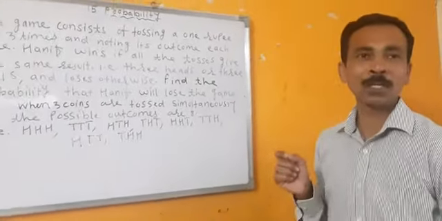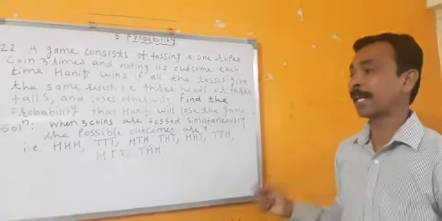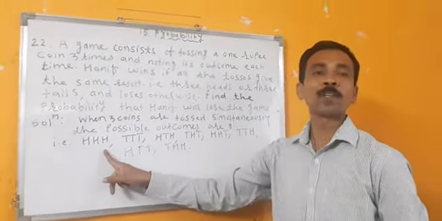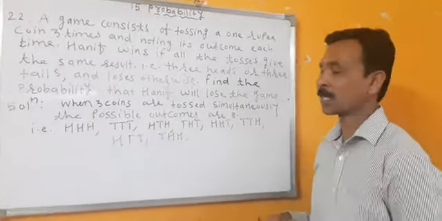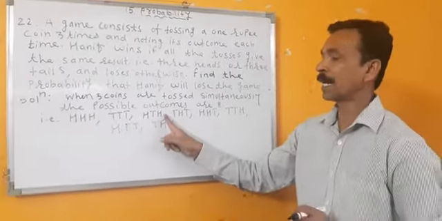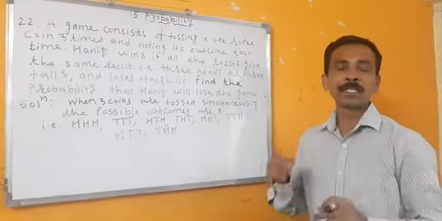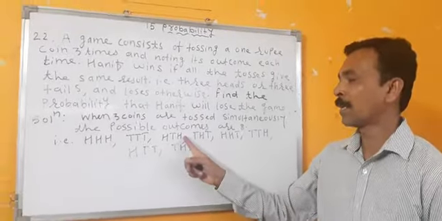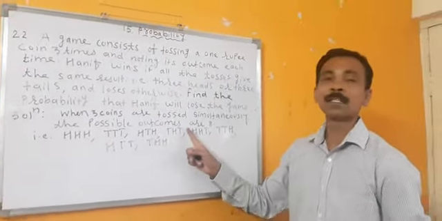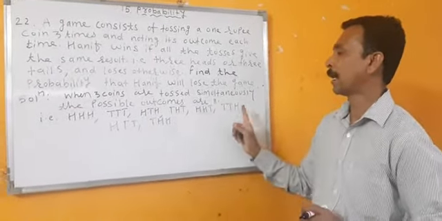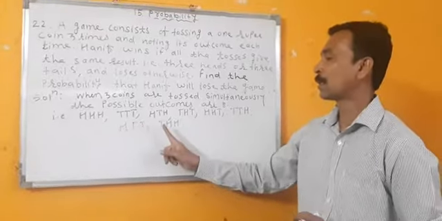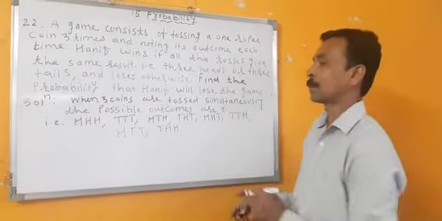When 3 coins are tossed simultaneously, the possible outcomes are 8. Head, tail, head means first will be head, second will be tail, third will be head.